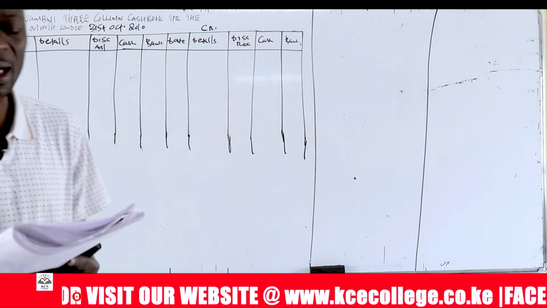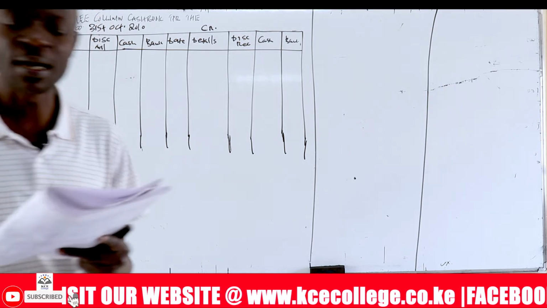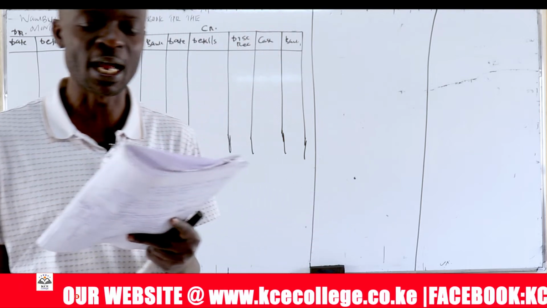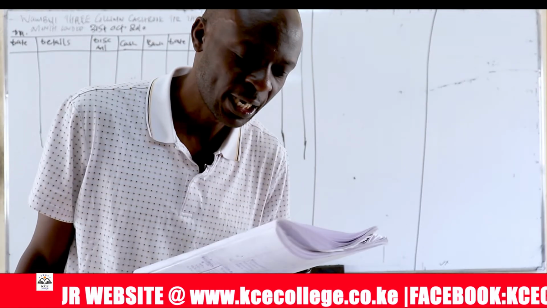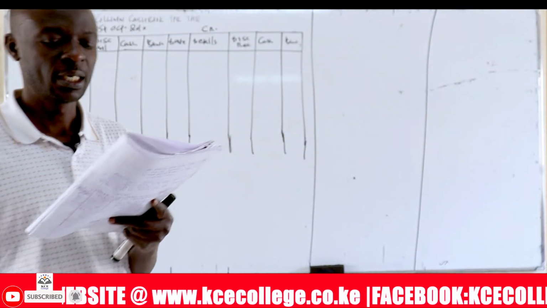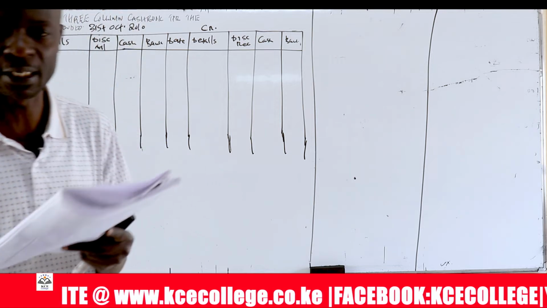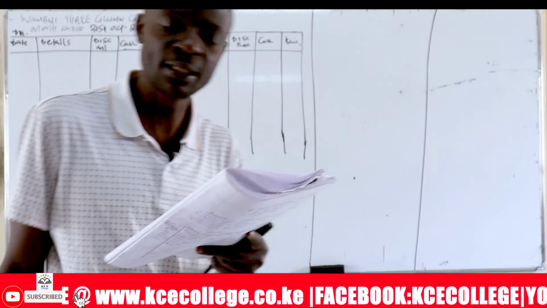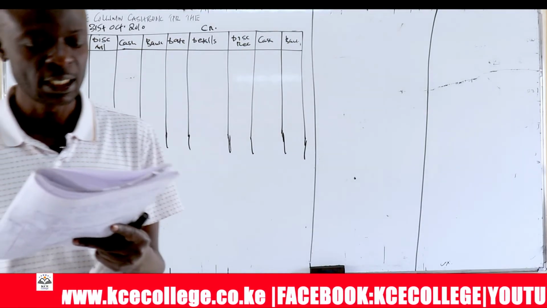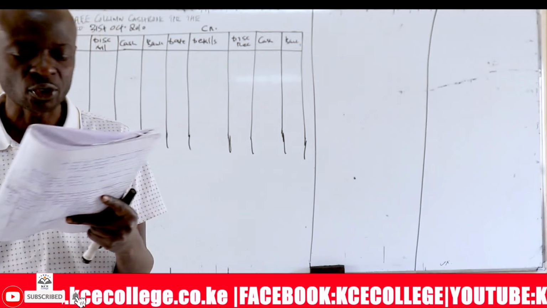5th October, banked 230,000 shillings. On 9th, purchased office furniture, 150,000 shillings, and paid by cheque. On 11th, purchased goods for 130,000 from Jumbo Traders on credit. And on 12th, hired transport and paid cash, 10,000 shillings. On the same date, sold goods on credit worth 126,000 to Buyer Traders. And then on 13th, Buyer Traders returned goods worth 16,000 and were given a credit note. On 16th, received a cheque of 60,000 from Buyer Traders.